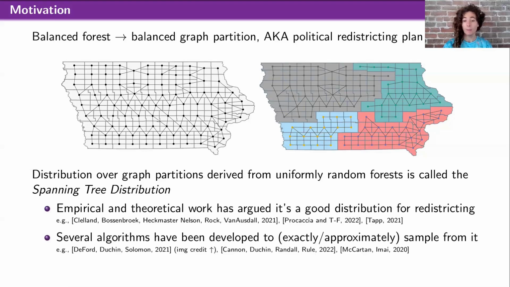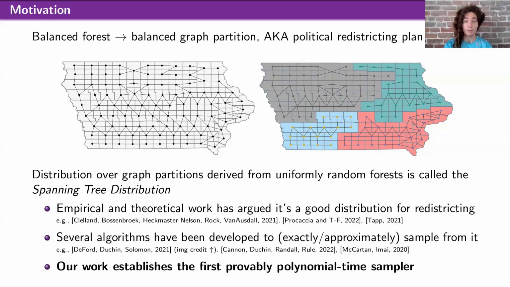Several algorithms have been put forward to either approximately or exactly sample from this distribution. These are not just academic exercises. They are actually used in high-profile court cases over redistricting and gerrymandering in the United States. However, despite the wide success of these algorithms and the empirical observations that they're very efficient, they have not been shown to be polynomial time. And in fact, before this paper, there was no known way to sample from the spanning tree distribution in polynomial time on any realistic class of graphs.